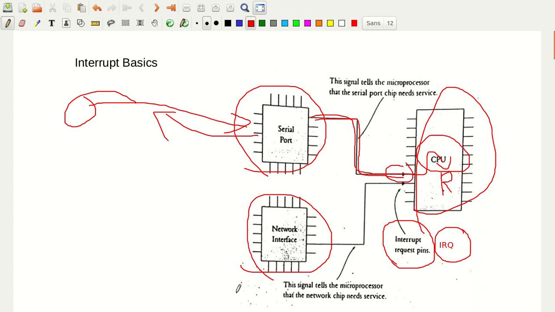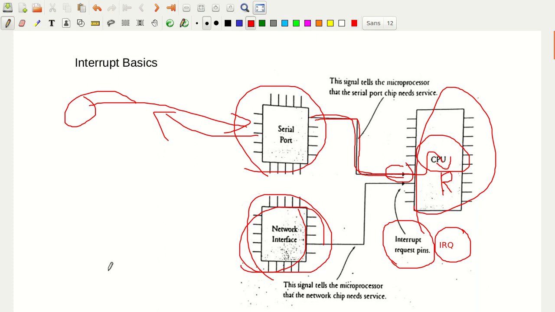Now the same thing can also happen with another device, which can raise an interrupt through another interrupt request pin, maybe a network chip. Whenever it receives some bits, it wants to tell the CPU that it has received some data, so kindly take it. The CPU will take that. So this is the interrupt basics that I wanted to tell you. An interrupt, in a sense, is something that wants the attention of the CPU, to answer its request.